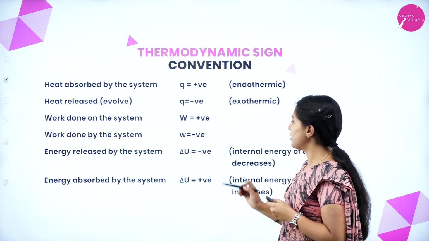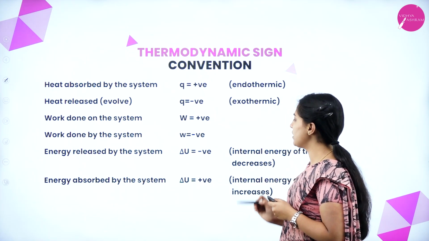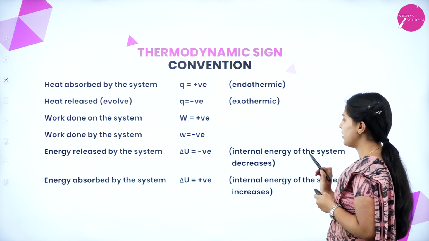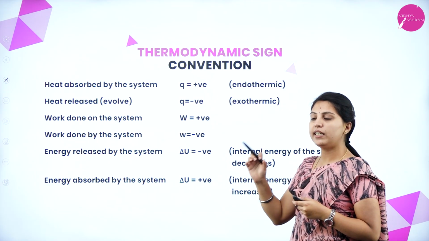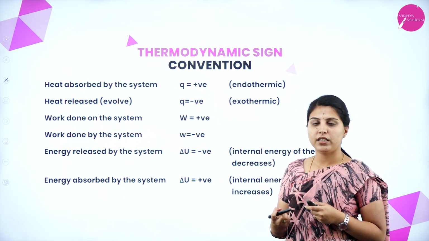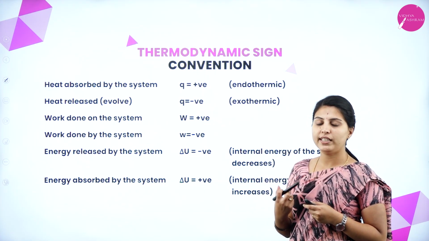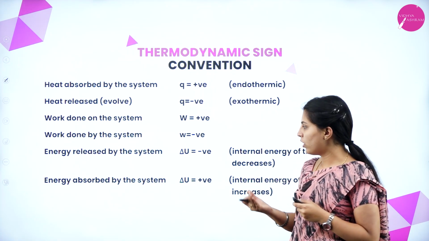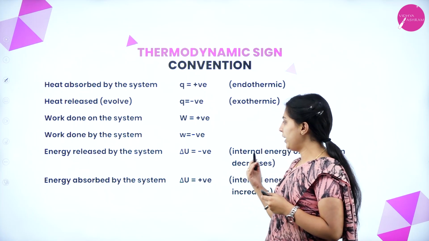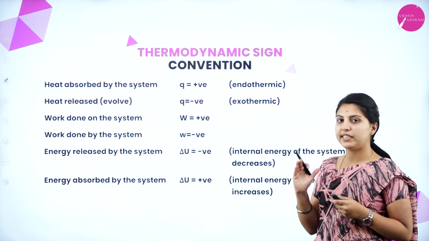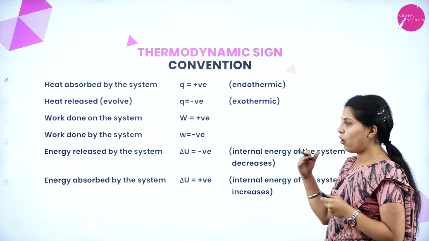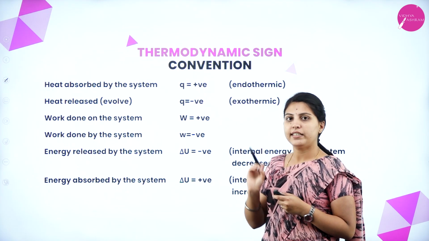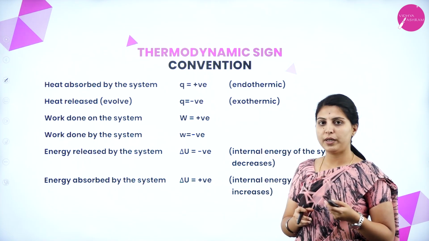Energy released by the system is negative, energy absorbed by the system is positive; that is, internal energy of the system decreases or increases respectively. These are the thermodynamic sign conventions. After studying heat, work and energy, you should be aware of them because they will be used in the numericals part.